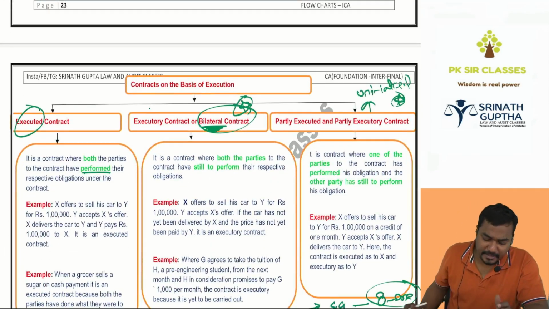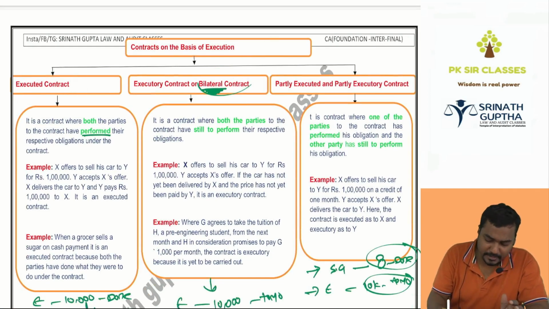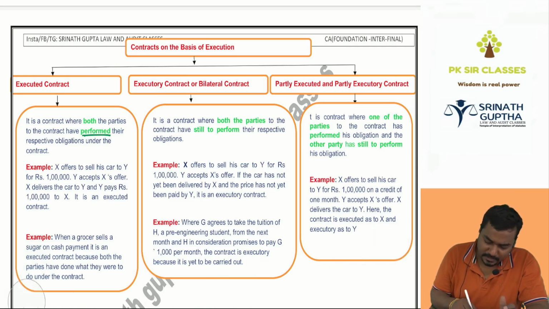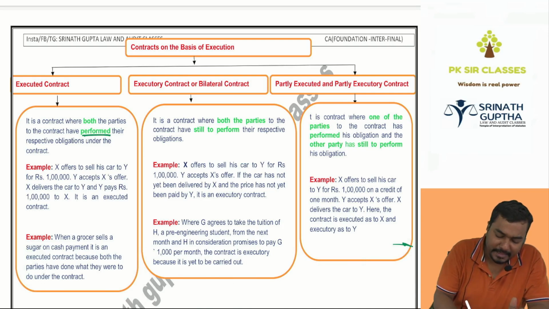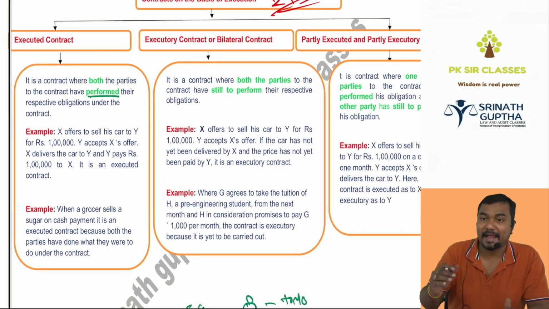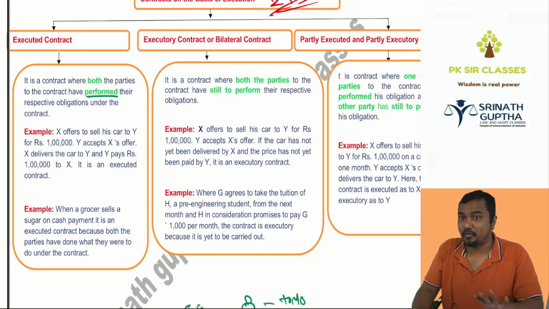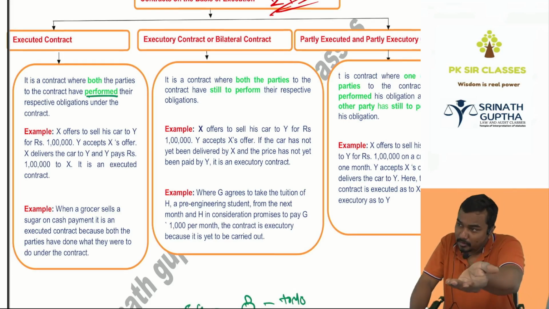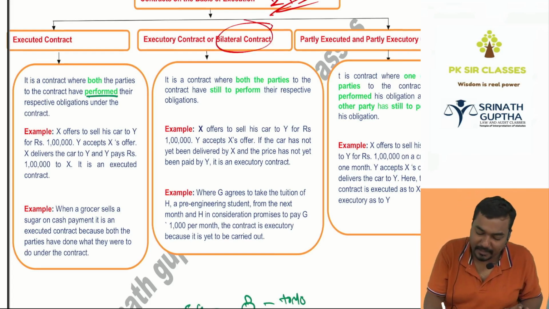Next, contracts based on the execution. There are 3 types, beta. It has come one or two times in the exam. Executed contract and executory. Executed, 2 stars, 3 stars you can keep. Executed means everything is performed. I gave the car yesterday. He gave the money yesterday. Performed, completed contract. I will give the money tomorrow. Tomorrow he will give the car. Both are pending. Executory. This is also called bilateral.